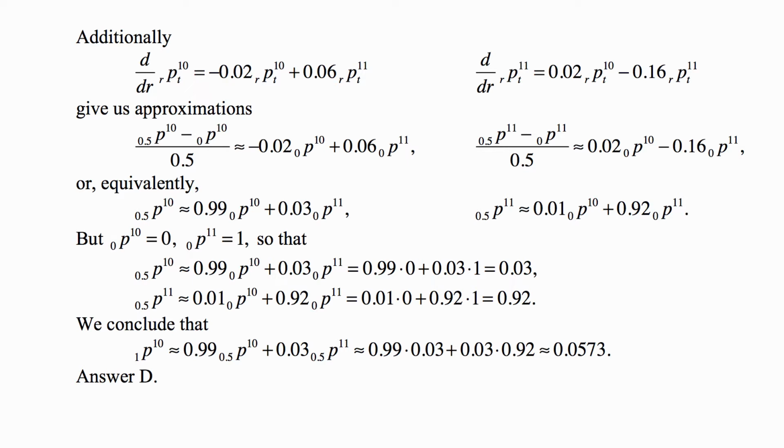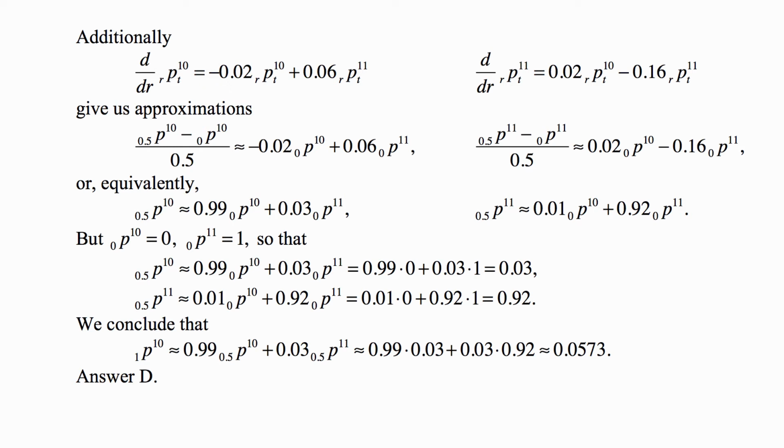And now the things that show up in them are only P10 and P11 for the 0 step forward, so for not moving at all. Well, then if you're in state 1 and you have no time to move, you're not going to go to state 0, so the probability of going from 1 to 0 in 0 time is 0, while the probability of going from 1 to 1 in 0 time is 1. So we plug those values in, and we get the values of 0.5p10 and 0.5p11. We plug those into the first equation that we derived, and we get the approximation of 0.0573. That's answer D. That is what you were expected to do.